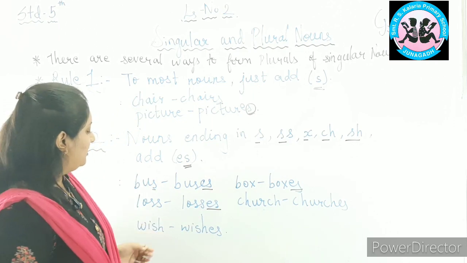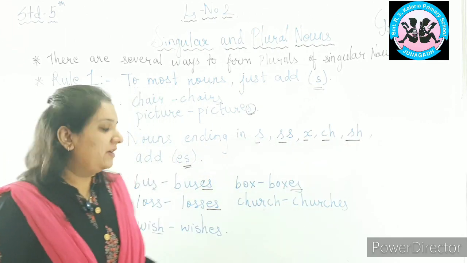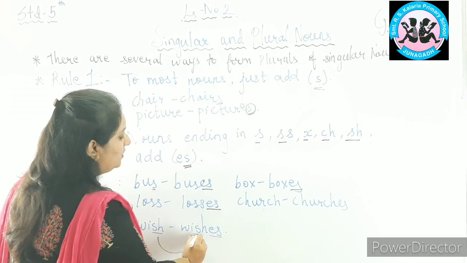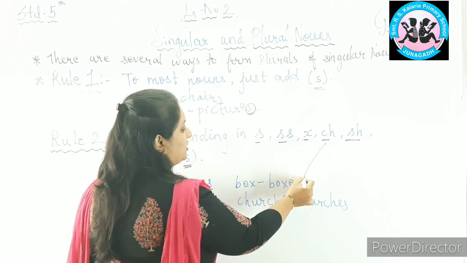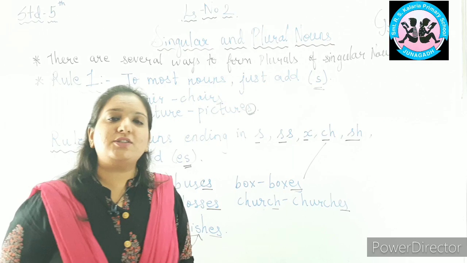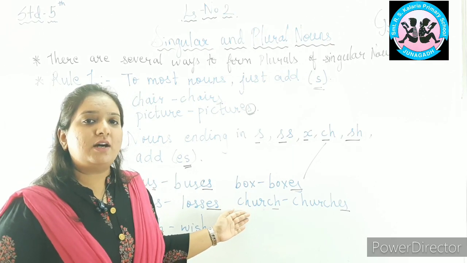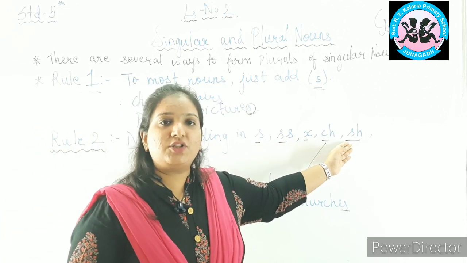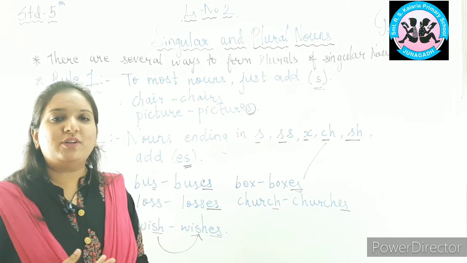Next, wish. Wish is ending in sh. Yes or no? So for that we will add es. So wish will become wishes. Church. Church is ending in ch. So this will become churches by adding es at the end of the word. So I hope you have understood rule number 2. The nouns which are ending in s, ss, x, ch or sh, we will add es at the end of the word to make it plural form.